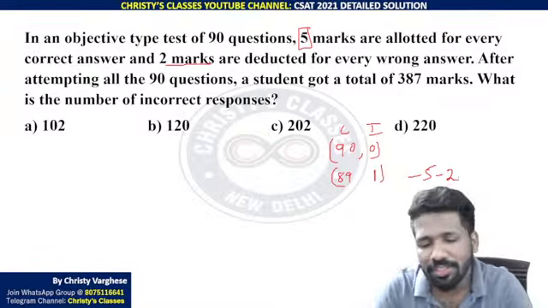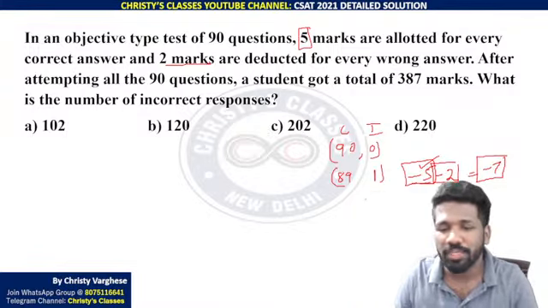In any competitive exam where negative mark is there, this is what you need to understand. When you make a mistake and get a negative mark, you are not only getting the negative mark, you are actually missing that correct mark also. So here 5 marks lost. If it was correct, 5 marks you could have gained. So 5 marks lost because of that, and 2 marks negative you got. That means 7 marks you will lose if you make a correct answer wrong, or if you make a silly mistake in the solution.